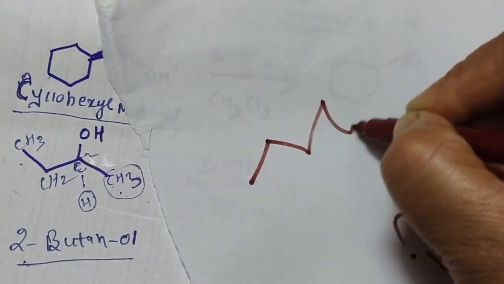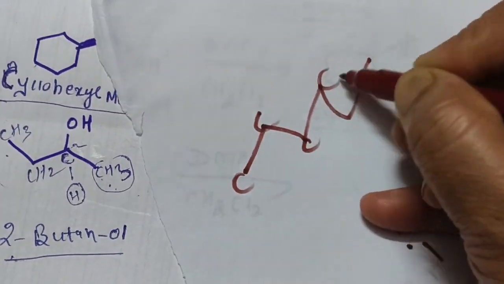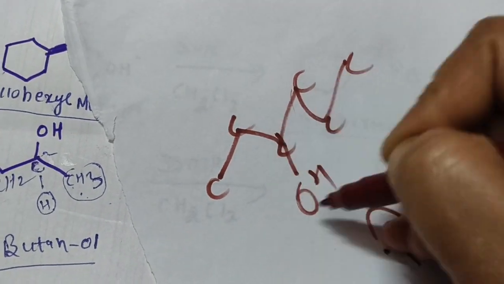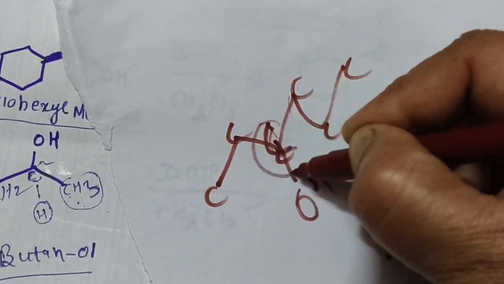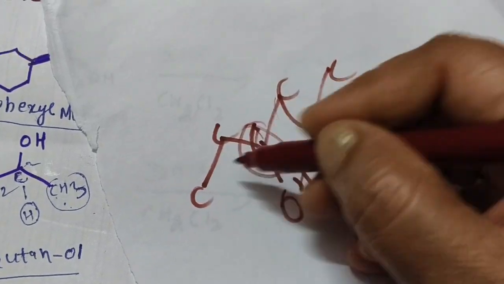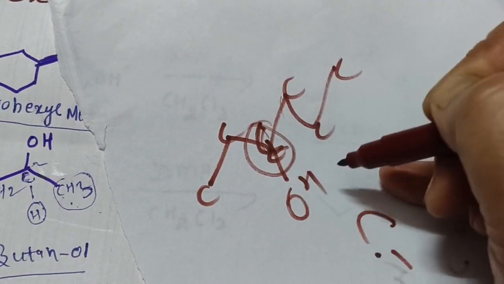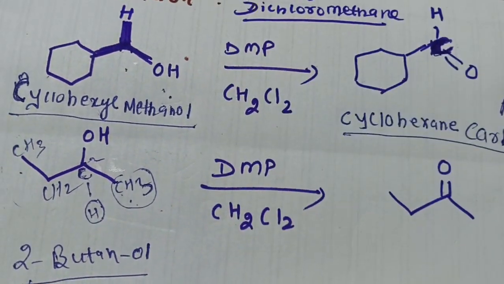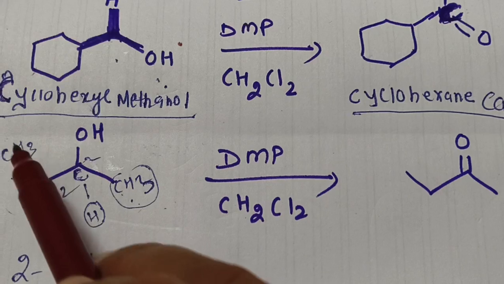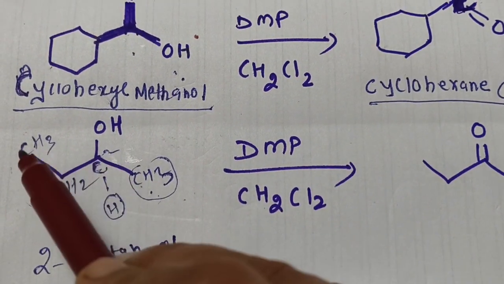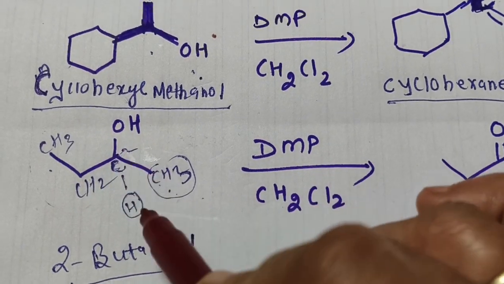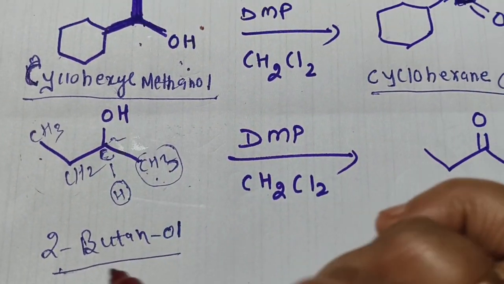So just have a look, if we are making such a structure, 1 2 3 4 5 6 like this, and if suppose OH is present here, what will it be? This carbon will have on one side an ethyl group, on the other side a propyl group. So this is your secondary carbon atom, and the OH group is attached to the secondary carbon. Here one side is a methyl group, the other side is an ethyl group, and the total number of carbons is 4, so it is butane. On which carbon is OH present? 2. So it is 2-butanol.